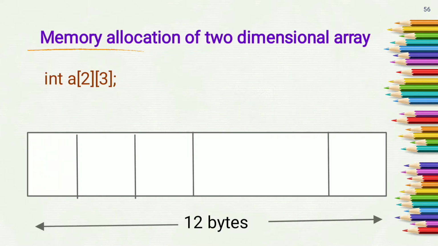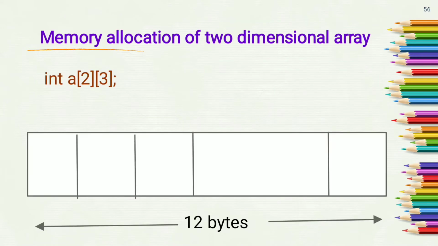So 12 bytes of memory will be allocated to this array, as we know that in an array there is contiguous memory allocation. So if the address allocated to the first variable of the array is 100, then the second variable starts from 102, the third will start from 104, and the next will start from 106. So there will be a contiguous memory allocation to this array which takes 12 bytes of memory.